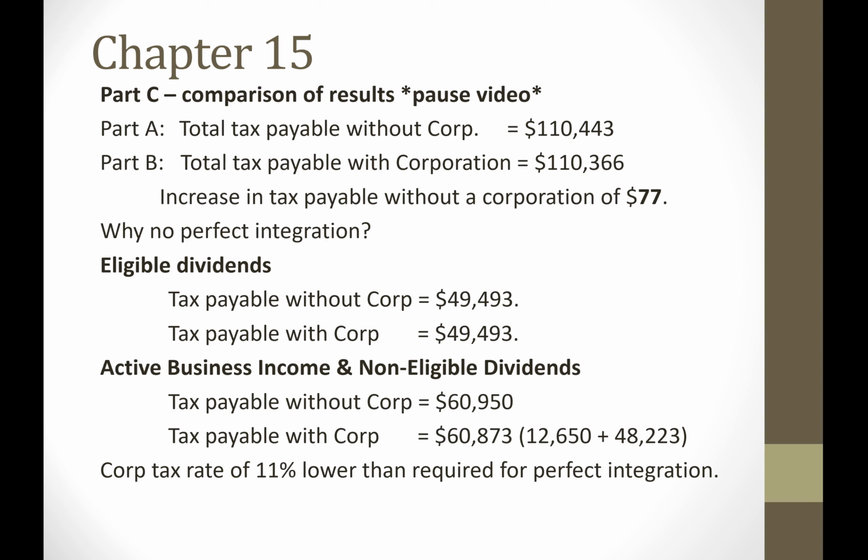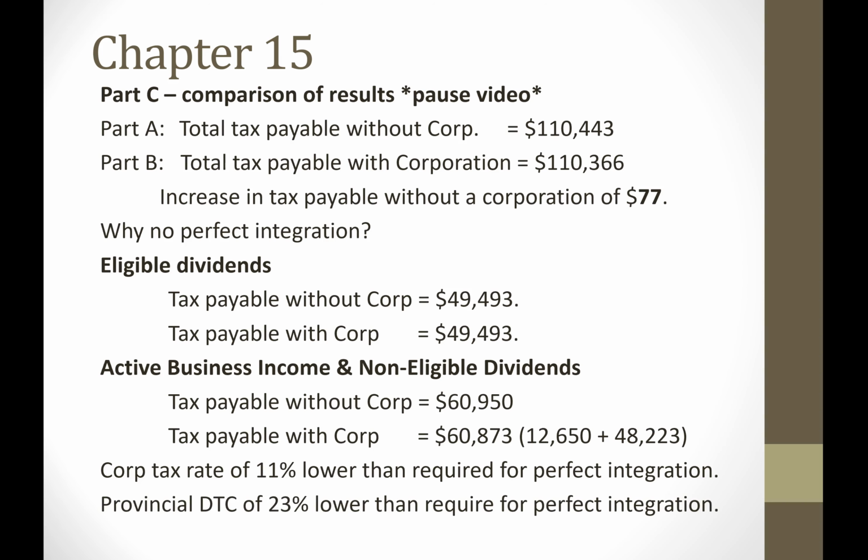There's a couple of reasons. The first is the corporate tax rate. Now, the corporate tax rate for the active business income was 11%. So remember we said that we started off with 28%, we minus the 19% small business deduction, we added the 2% provincial tax. That was only 11%. Now, for perfect integration, as the textbook mentions, the corporate tax rate should be about 13.04%. So this is slightly lower than what is required for perfect integration. So there's some corporate tax savings with the lower corporate rate.